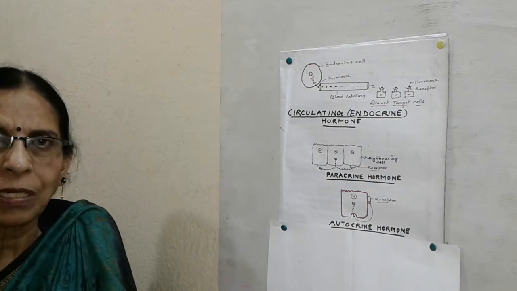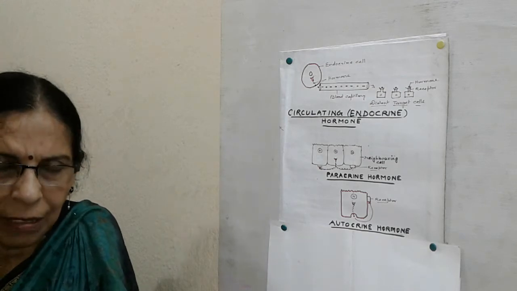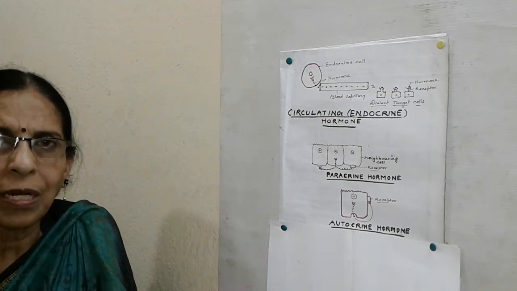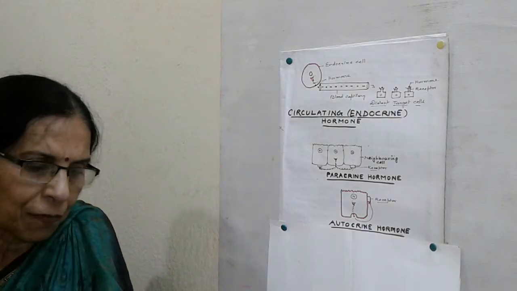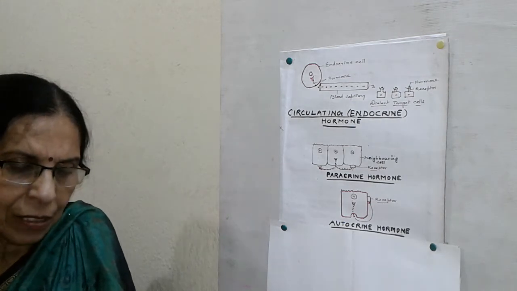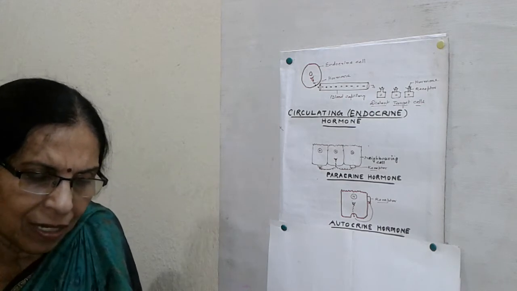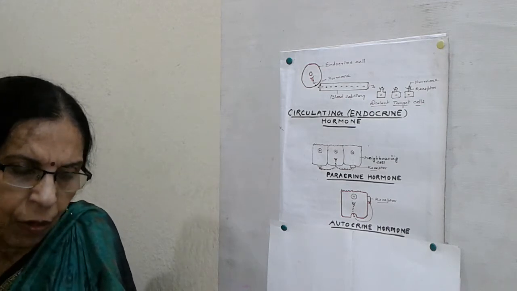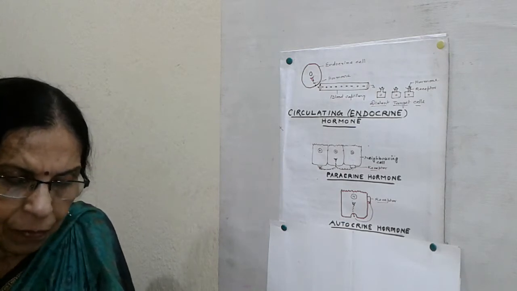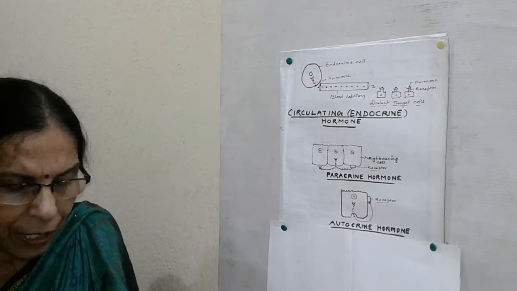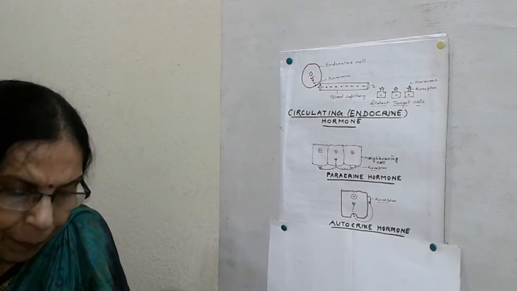Hormones are classified in two ways. The first is as per the distance of their target organs, and the second is on the basis of their chemical composition. So the first one, based on their action on near or distant target organs. Hormones are of the following types. Circulating hormones diffuse into blood, circulate throughout the body, and usually affect the metabolism of distant target cells.